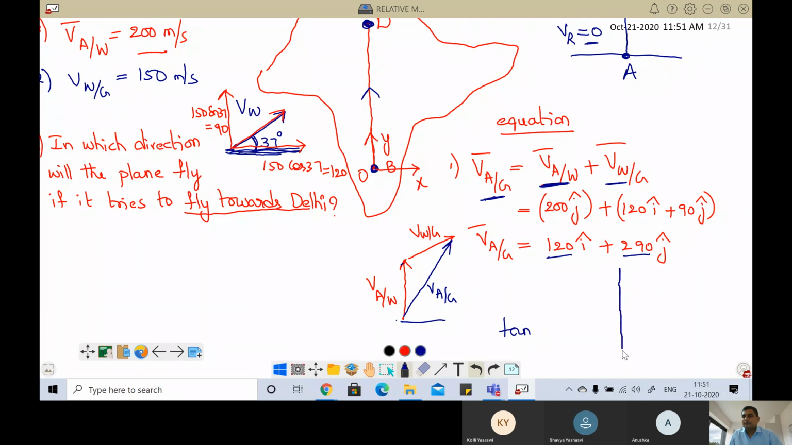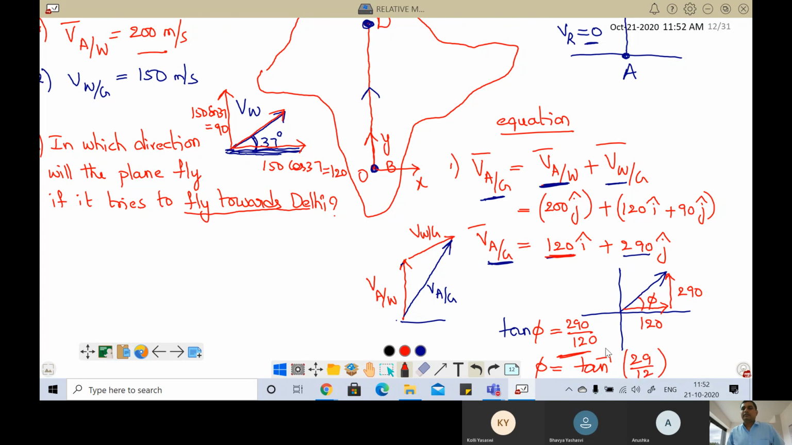So in this diagram, drawn like this in the first quadrant, the velocity of the aeroplane with respect to ground has 120 in the x direction and 290 in the y direction. Let us say this angle is phi. So tan phi is equal to 290 divided by 120. In this direction he will go, at an angle phi equal to tan inverse of 29 by 12 with respect to horizontal. Is it clear? Equation method?